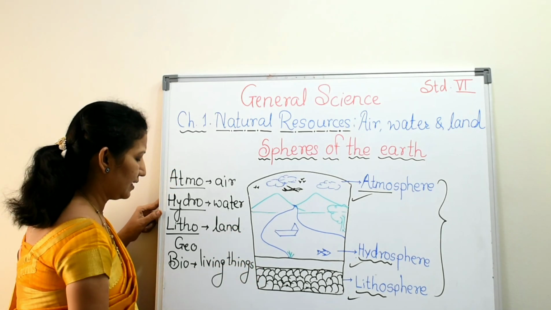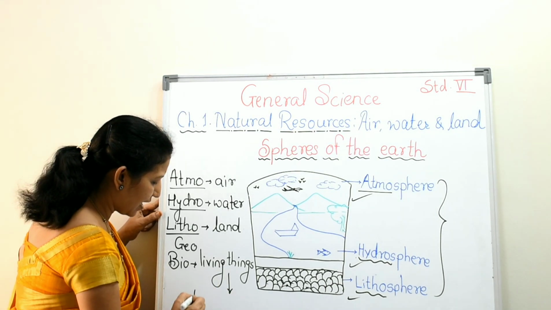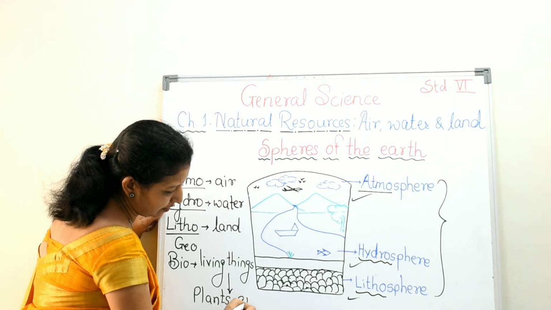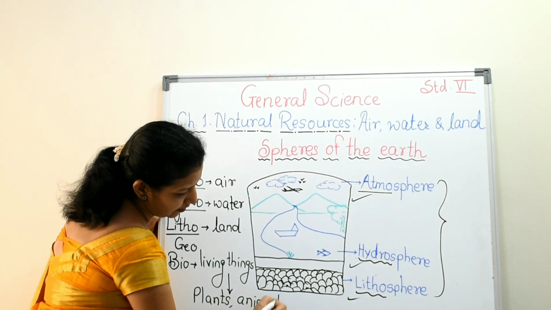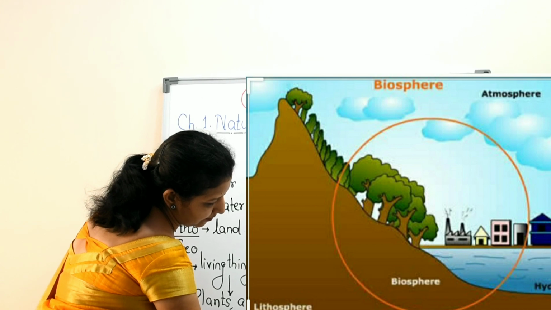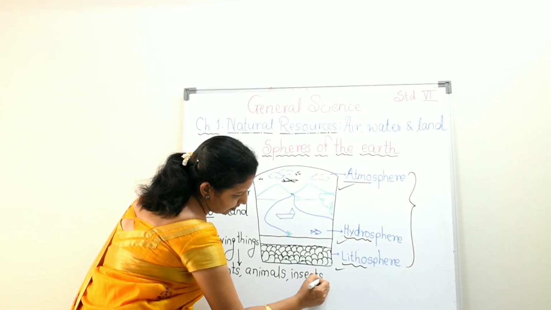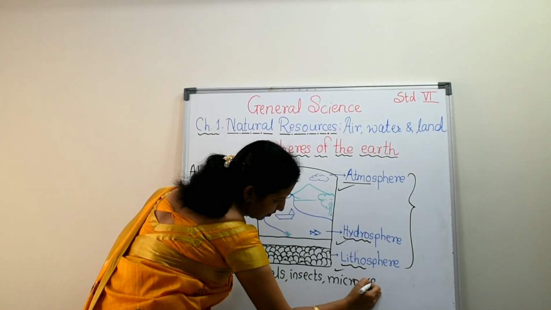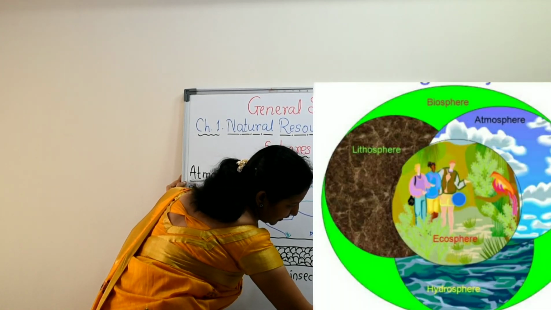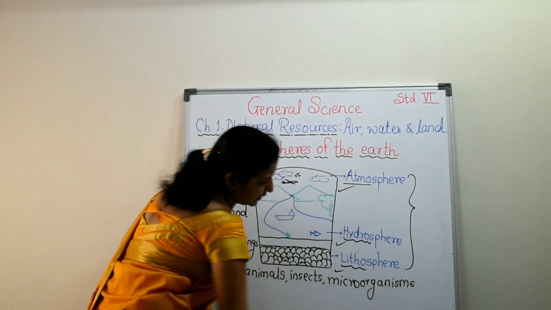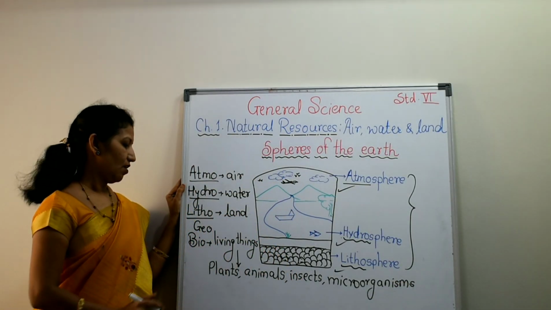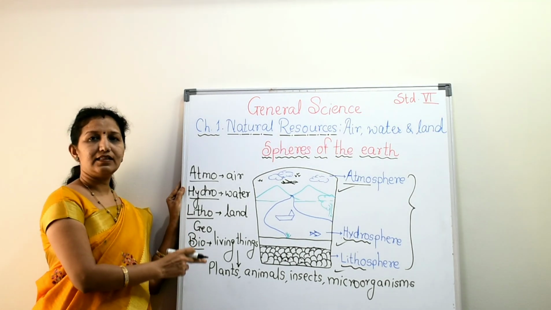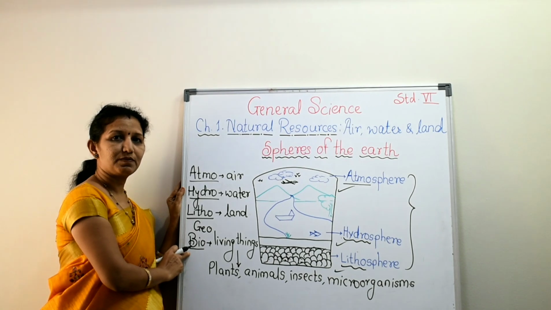These living things, they constitute plants, animals, insects, microorganisms and human beings that are also included in animals. All these constitute the living things and all these are present in biosphere.